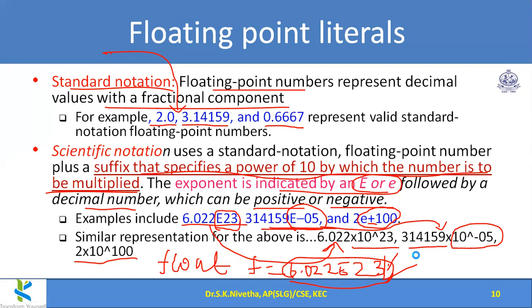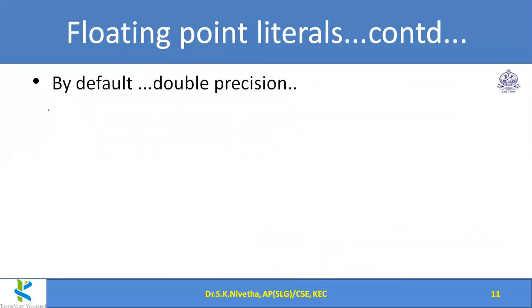Now, by default, all floating point values are considered as double precision, or double. For integer literals, all integer literals are considered as integer, even though we are giving it for byte or short or long. Here by default it is double.